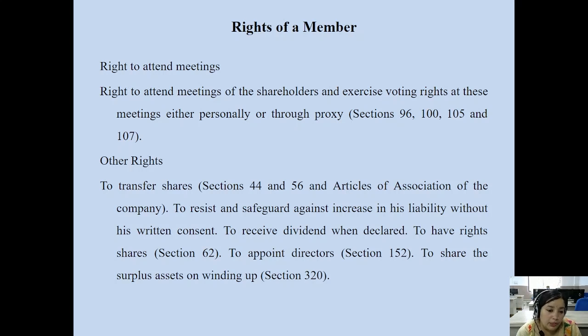Then to have right shares, section 62; to appoint directors, the appointment of directors is section 152; and to share the surplus assets on winding up, section 320.